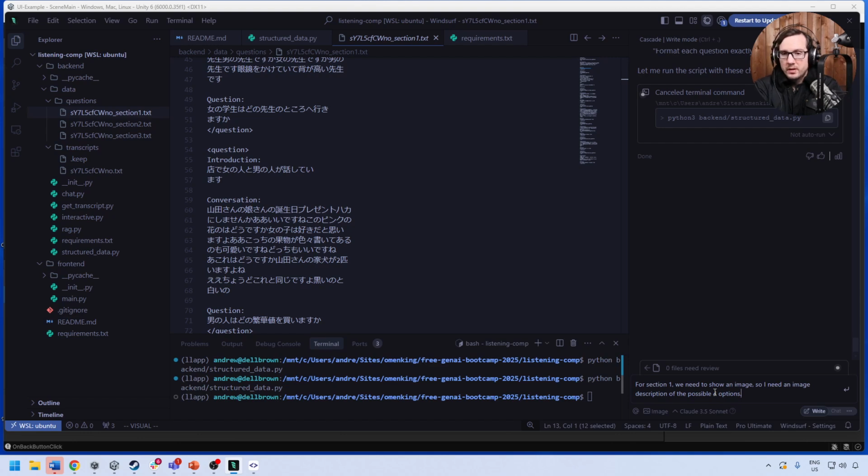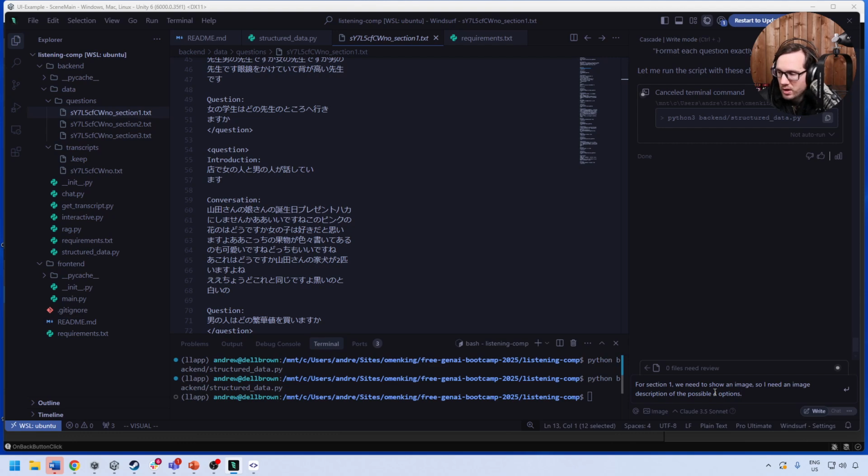The other thing is that if we don't have an image, then we would have text. But the problem is that with some of these questions, if you don't use an image and use text, you're kind of giving away some of the answer, right? Or now you're bringing them out of Japanese into English. And so by never showing English text, that might be a little bit better. But we could also just show Japanese text as the possible options, but that might make it a little bit hard. So I'm not sure about that.